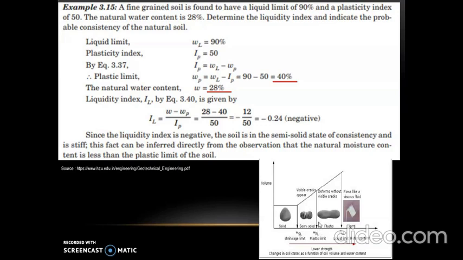So we can say that the soil is in semi-solid state based on the values of water content and plastic limit. So hence it is mentioned over here. It can be inferred directly from the observation that natural moisture content is less than plastic limit of the soil. So from this graph, based on the value of water content and plastic limit, we will be able to say that the soil is in semi-solid state.